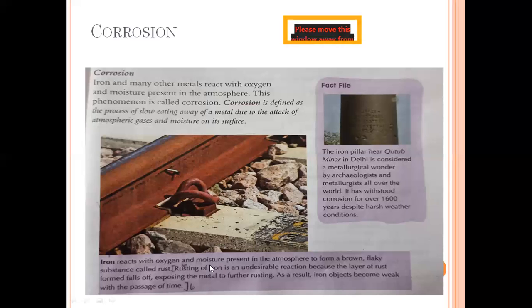Iron reacts with oxygen and moisture present in the atmosphere to form a brown flaky substance called rust. So rusting of iron is an undesirable reaction because the layer of rust falls off, exposing the metal to further rusting. Iron objects become weak with the passage of time. Therefore, easily metals get corroded, and iron rusting is one of the major reactions that occurs in nature.